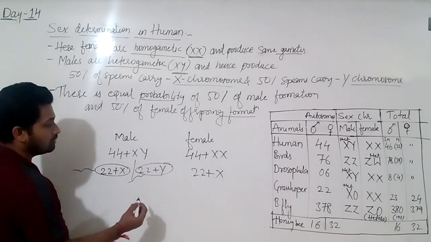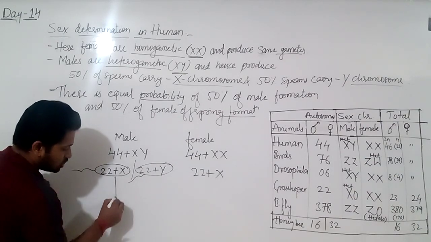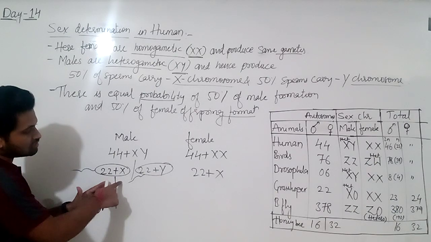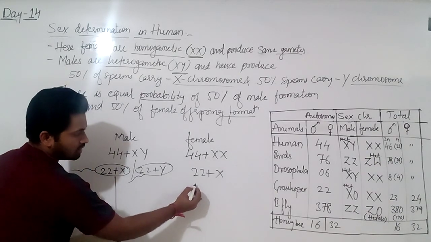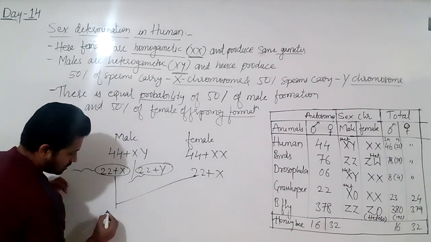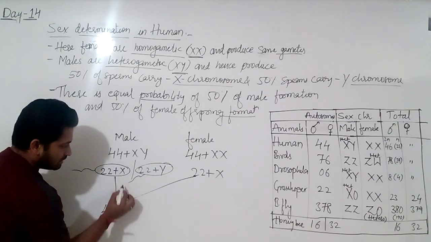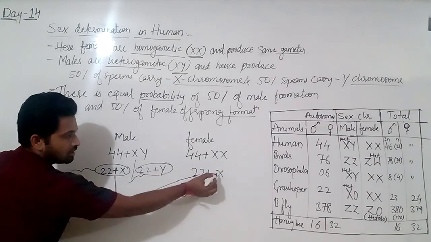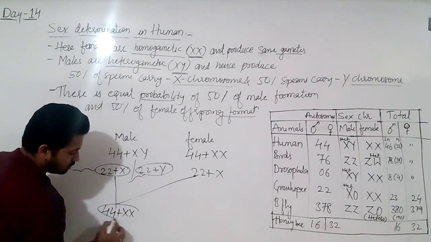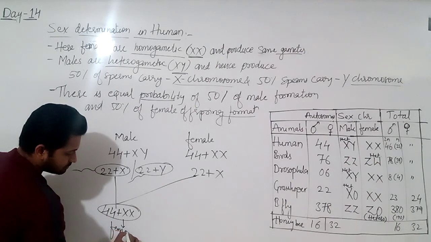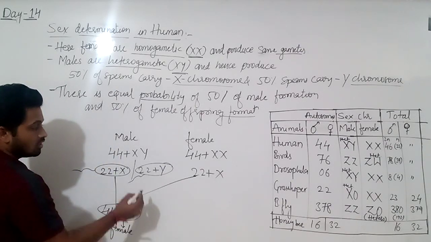Now listen, here when the sperm carrying X chromosome fertilizes this egg, what will it give? 44 autosomes total, plus this X from father's sperm and this X from mother's egg. Now this will give a female offspring.